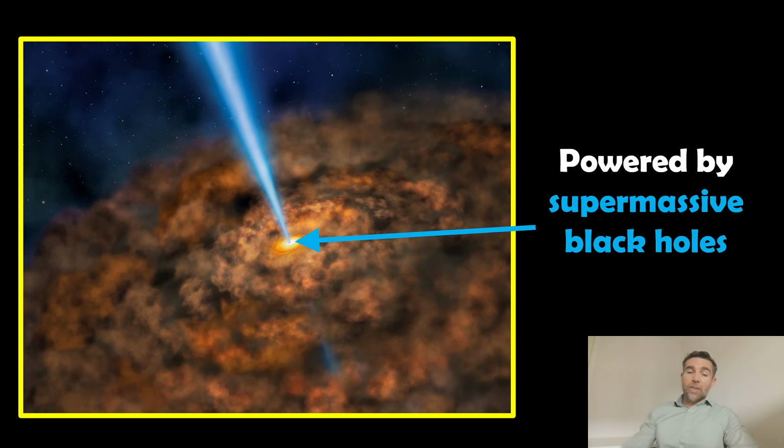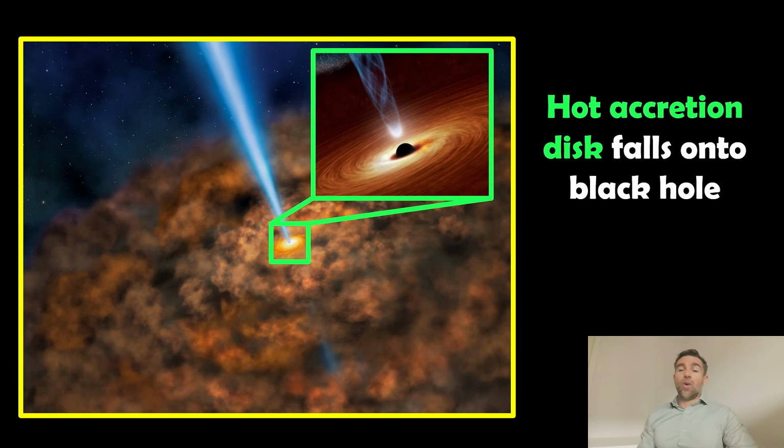Now if we zoom into the centre of those galaxies, we've got this supermassive black hole right at the centre. So these can be billions and billions of solar masses. These are enormous, massive objects, I should say. So they're powered by these black holes in the centre. And then around the black hole, you've got this hot accretion disk. And what's happening there is that material is falling onto the black hole.